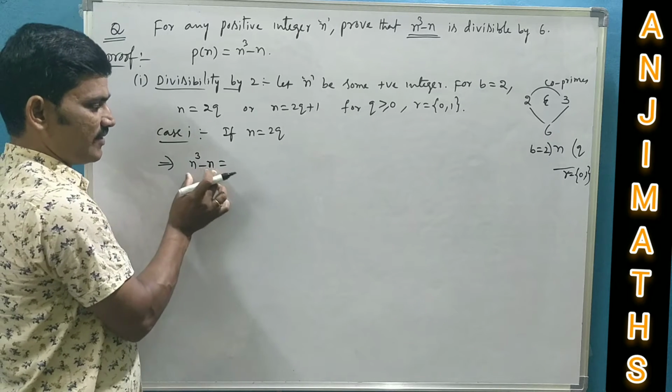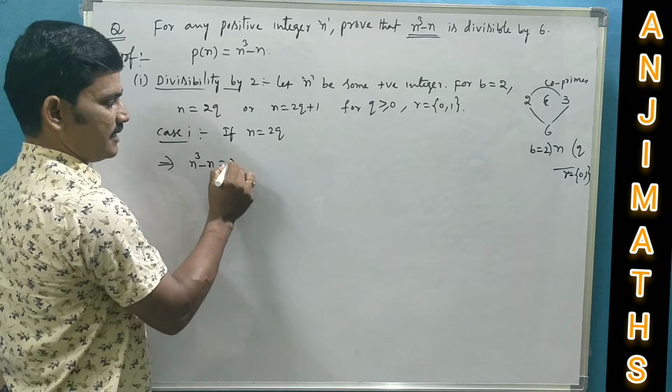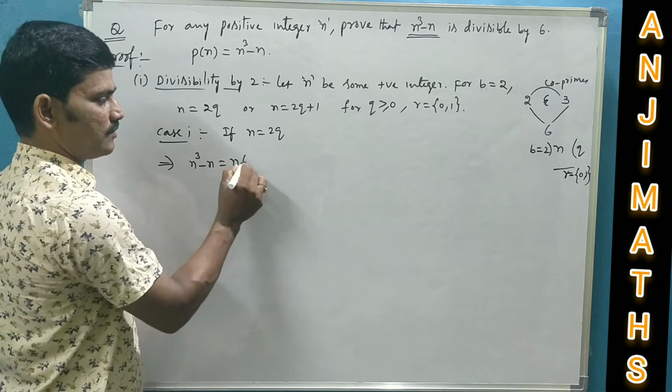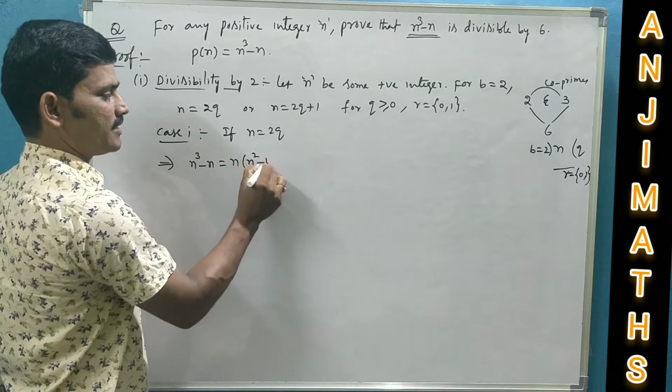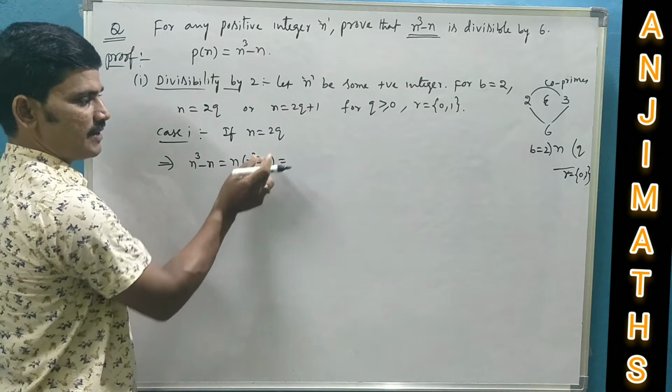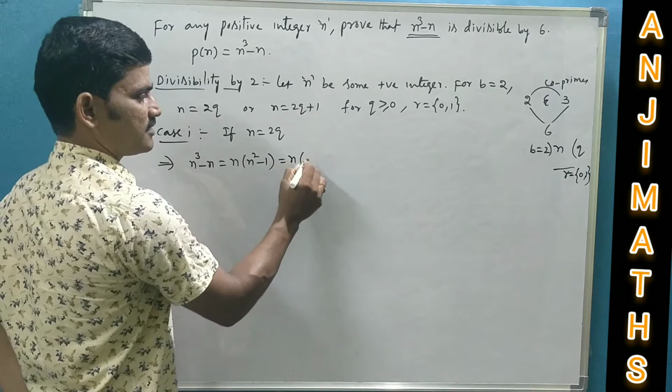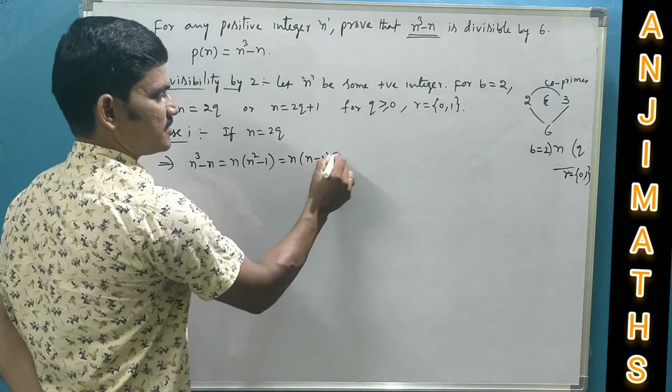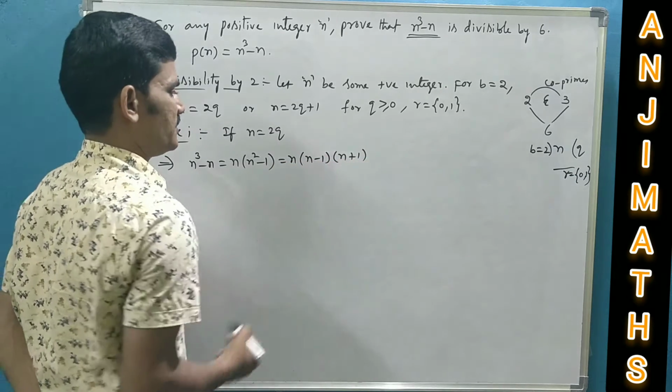Let me simplify this polynomial. Take n common, n into n square minus 1. It is again of the form a square minus b square.